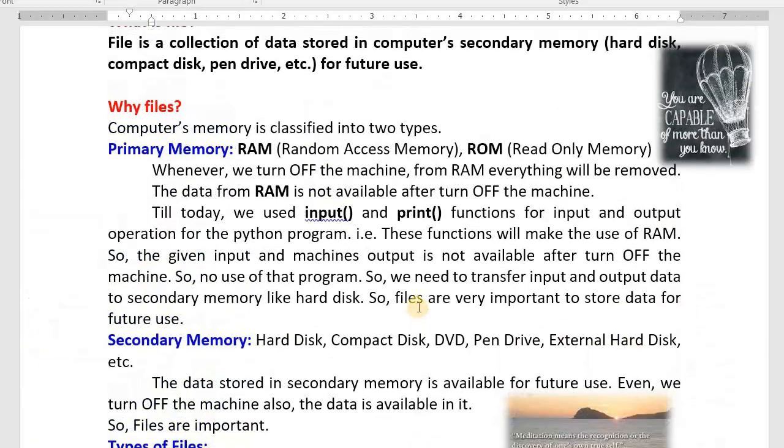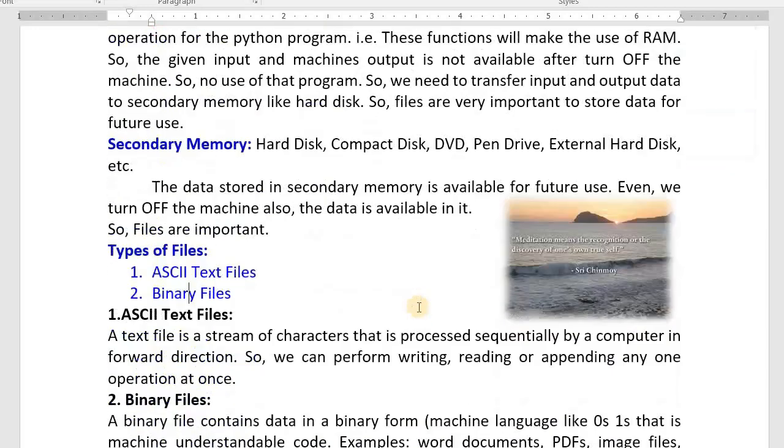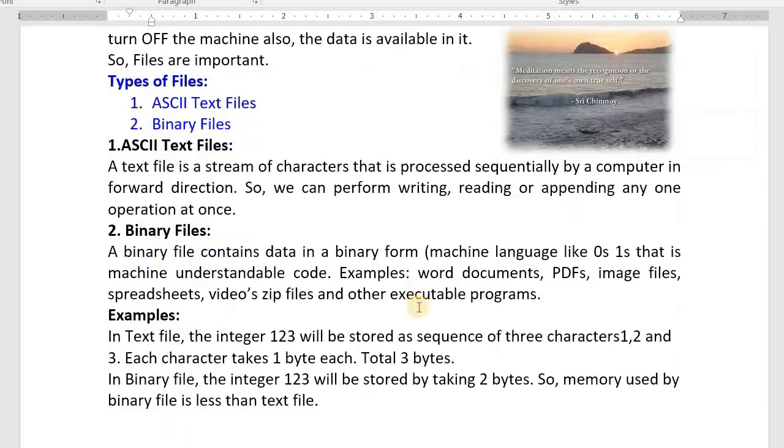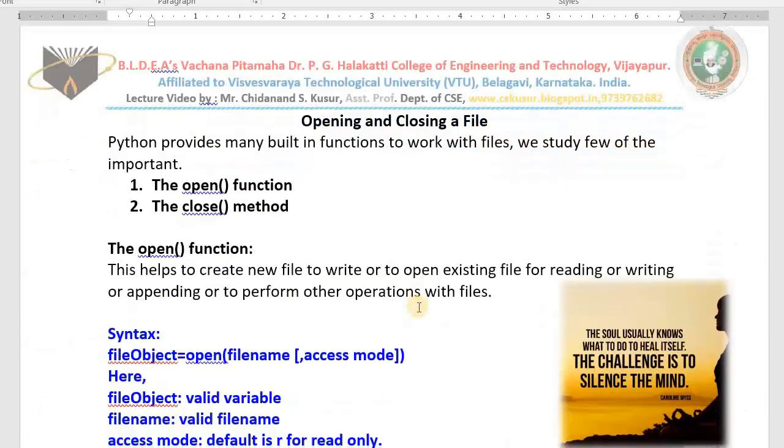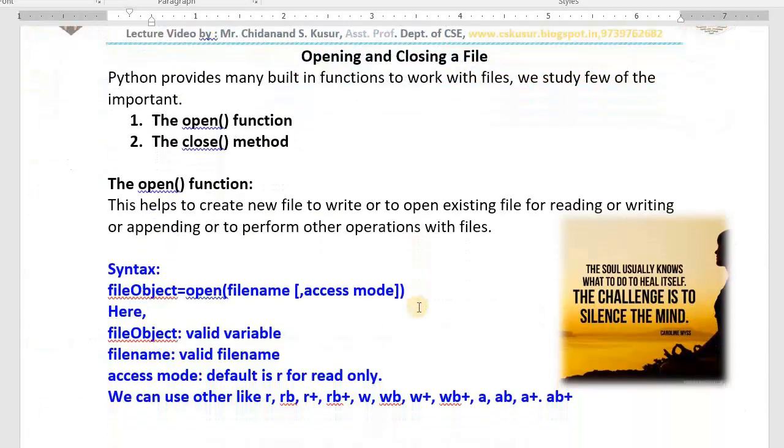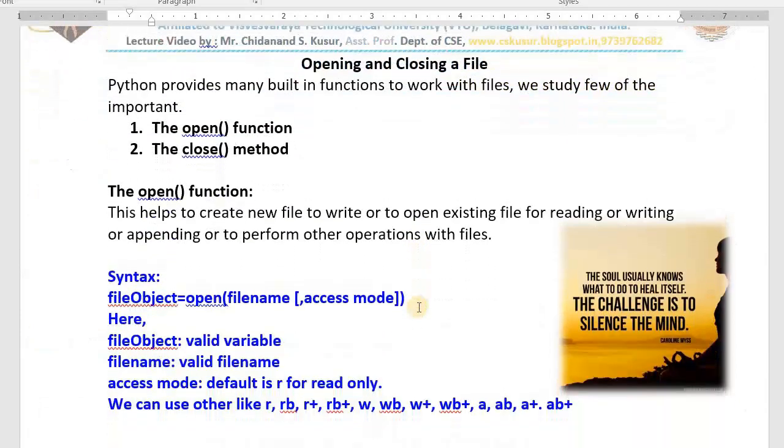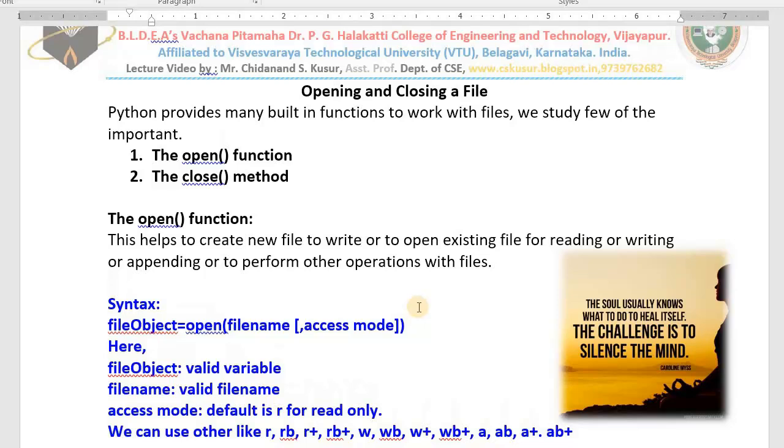I only taught you what is a file, why files, and types of files. One more small topic I think. Then you need to know how to open a file and how to close a file. First you have to purchase a notebook, then close a notebook. First I teach only that much. Afterwards I teach you how to write inside, how to read from that notebook, how to add something to it. First I teach you how to open a file, how to close a file.